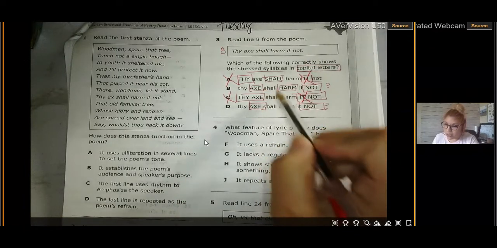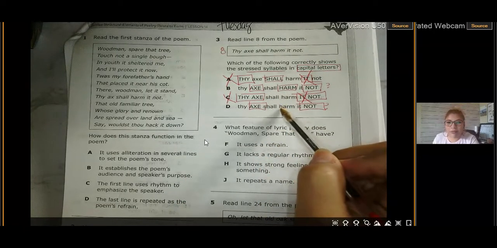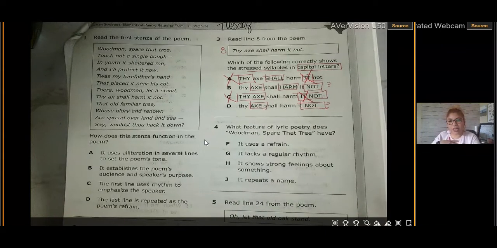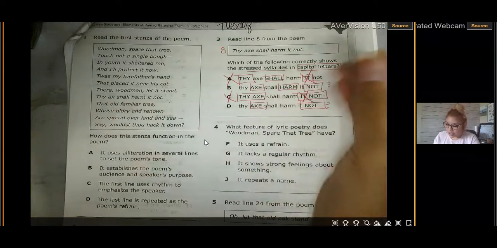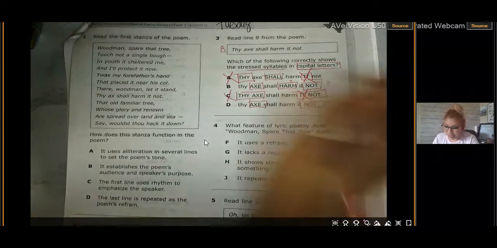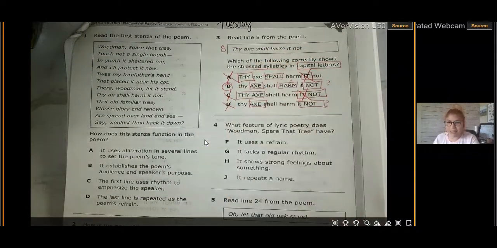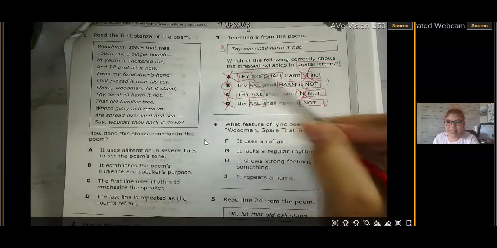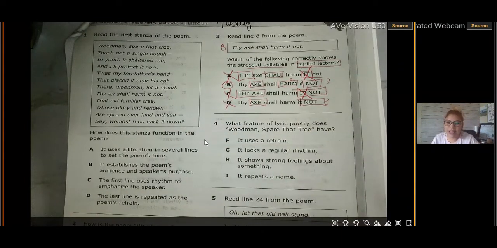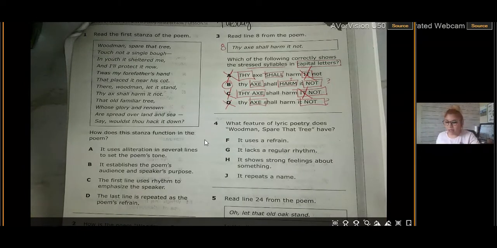So which one is better? Remember, harm. We have to raise our voice. You kind of expand your chest when you say harm. We don't just say harm. Harm. So because of harm, my correct answer is B. Remember, stressed syllables, you change your pitch. You cannot just say it, you don't stress it. So remember the pitch of that.